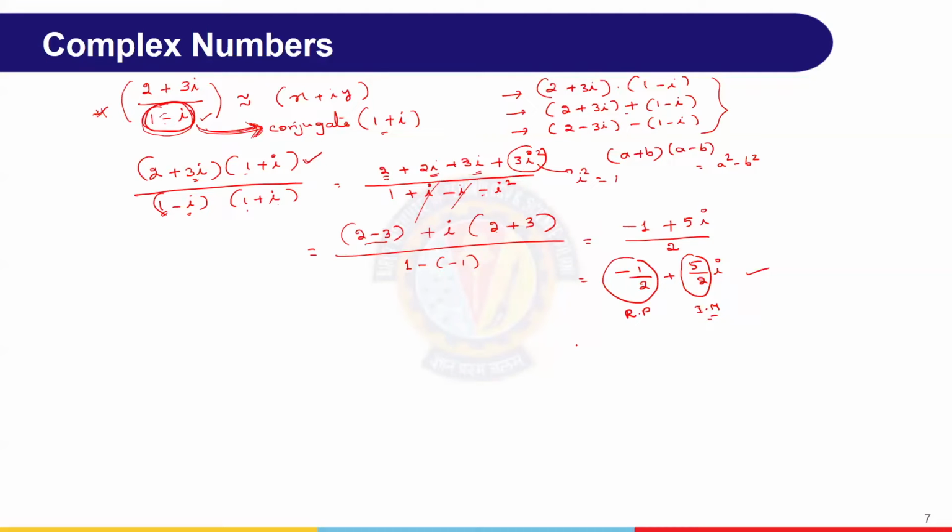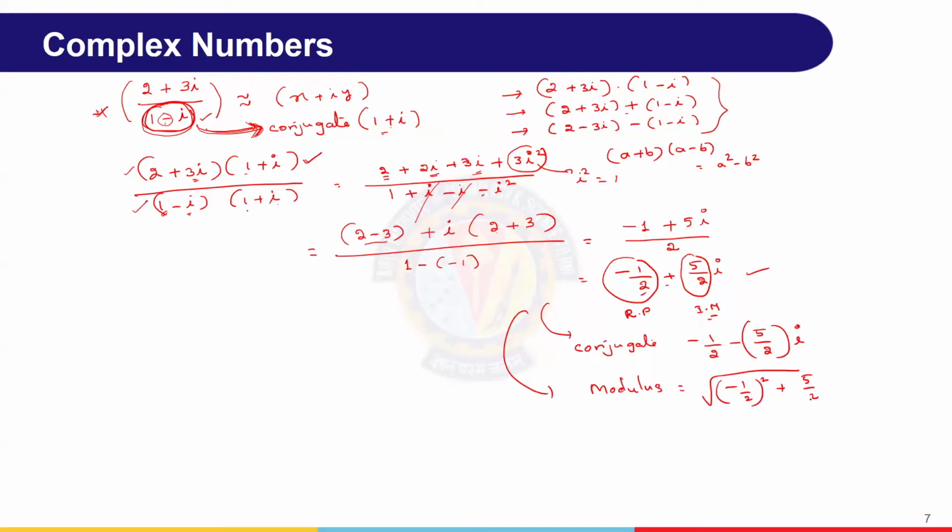Suppose we want the conjugate. Suppose you want the modulus of this, absolute value, modulus, any name you want, you can use. Now it is nothing but the real part, this minus 1 by 2, squaring of it, and 5 by 2, squaring of it.